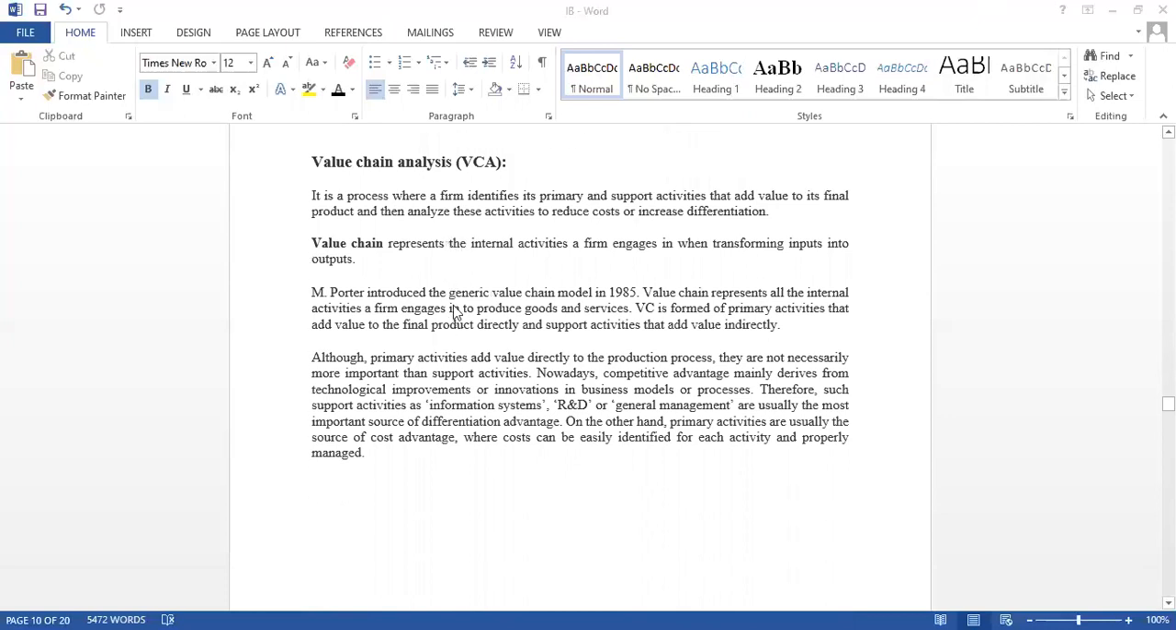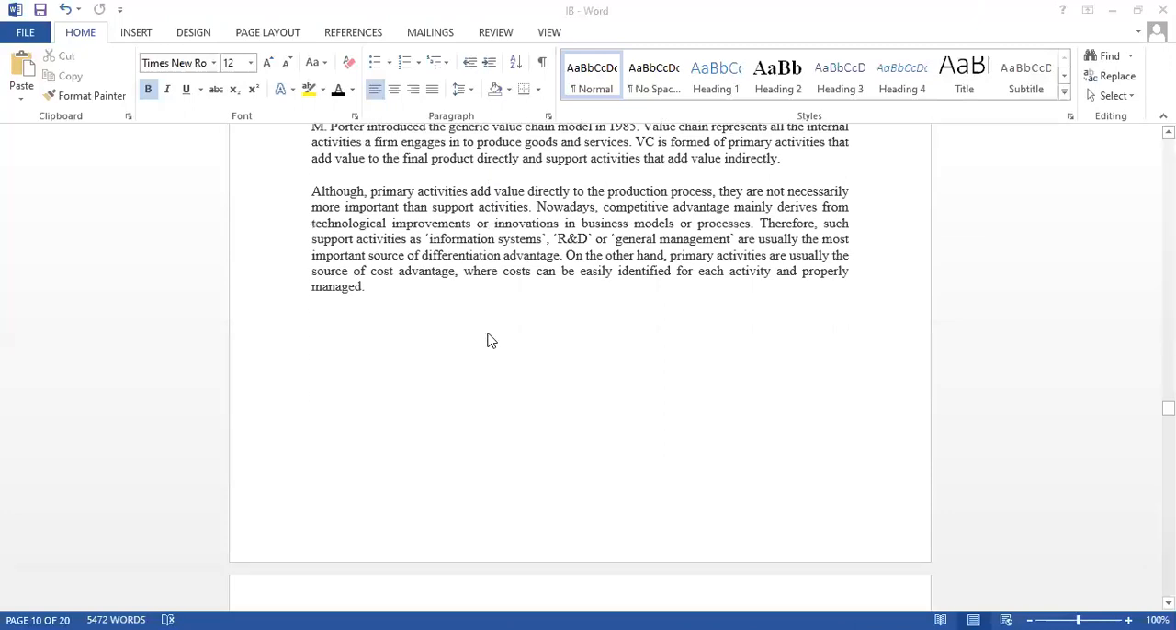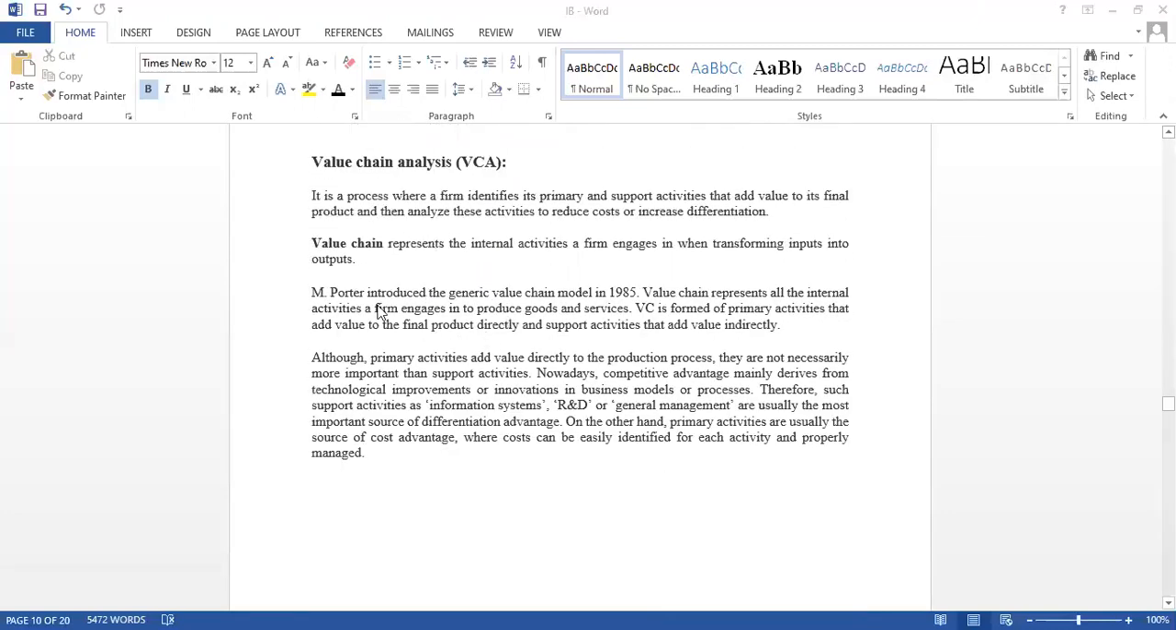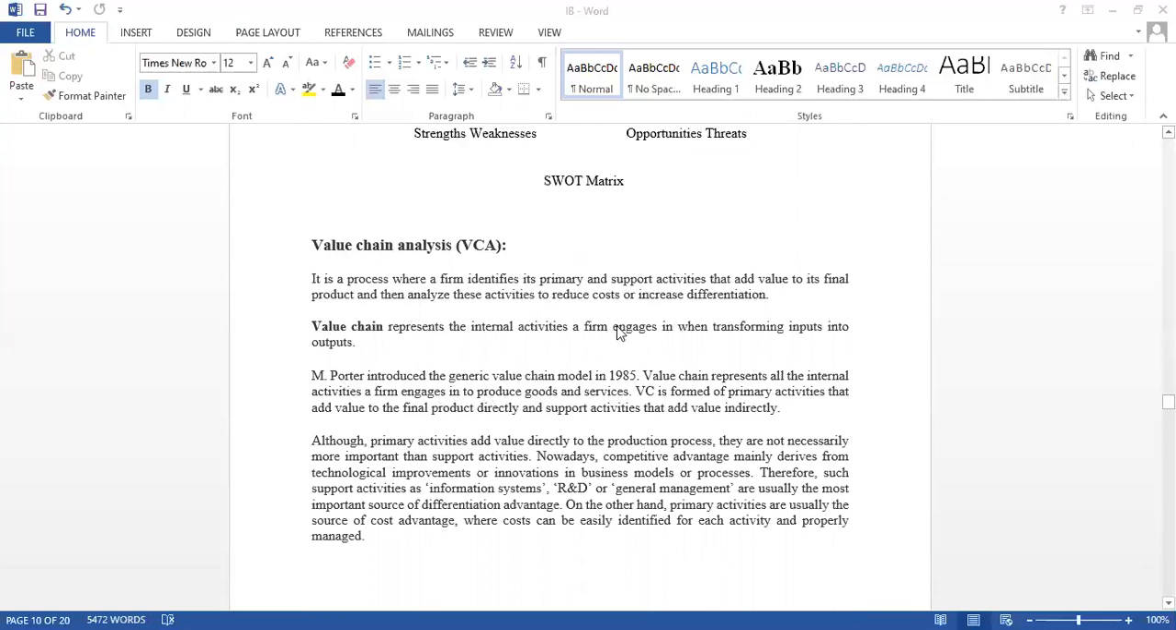Now coming to the next concept, that is value chain analysis, VCA. This value chain analysis, I think you come across in first semester, also in second, third, fourth semester. Wherever you go, value chain analysis will follow you. The thing you need to remember is that value chain analysis was proposed by Porter, based upon the generic value chain. So first of all, before going to Porter's value chain analysis, let us know what a value chain is.